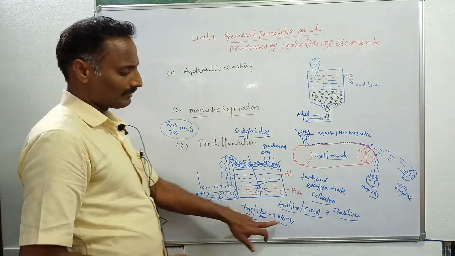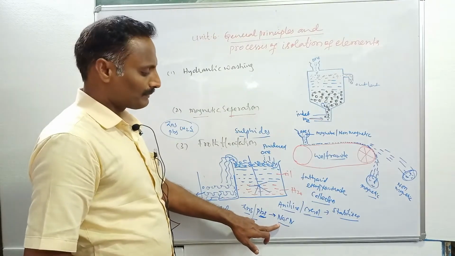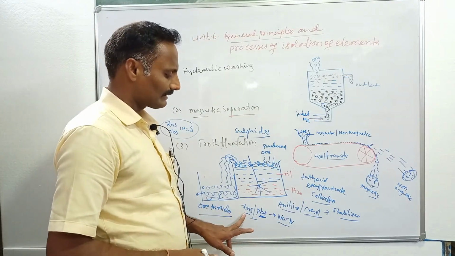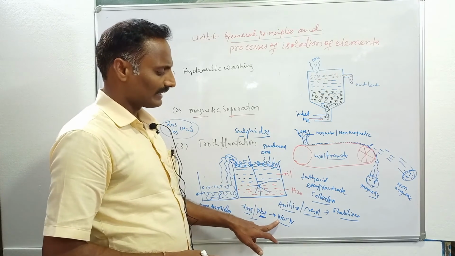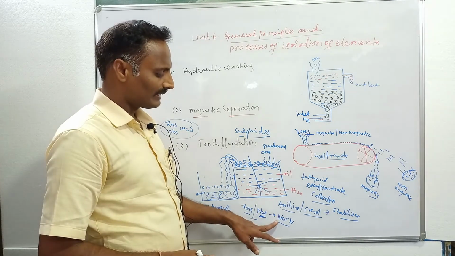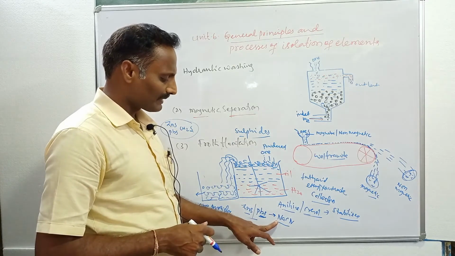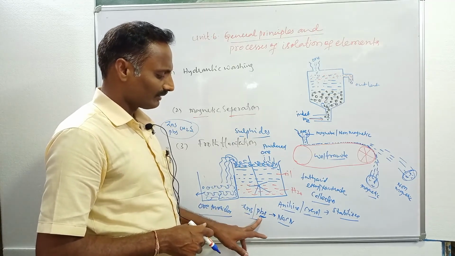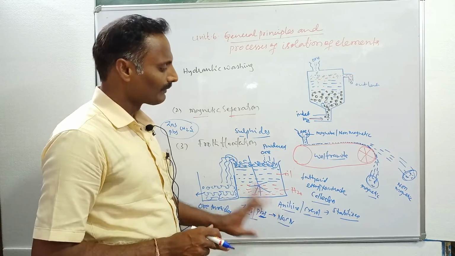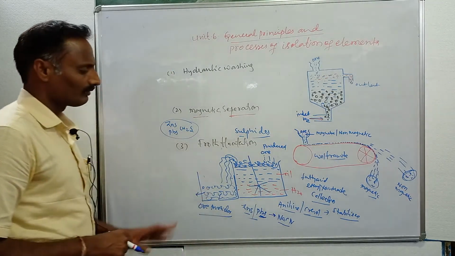Again, this type of chemical substance is called a depressant. Especially for the separation of zinc sulfide and lead sulfide, we use sodium cyanide as a depressant, and it suppresses zinc sulfide and allows PbS to come with the froth. This is the role of sodium cyanide. This is for the froth flotation technique.